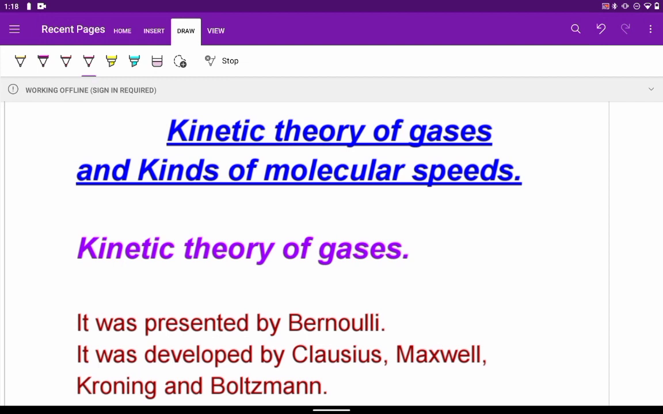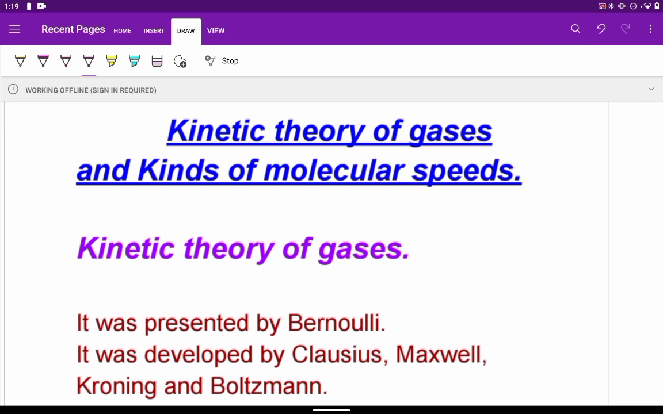Today we will be dealing with the topic kinetic theory of gases, and also I will deal with the kinds of molecular speeds. So as we know, if we want to study the properties of gas, then we can study the action of the molecules of the gas. So if we want to study the action of the molecules present in a gas, we can use a theoretical model. This model is called the kinetic theory of gases.